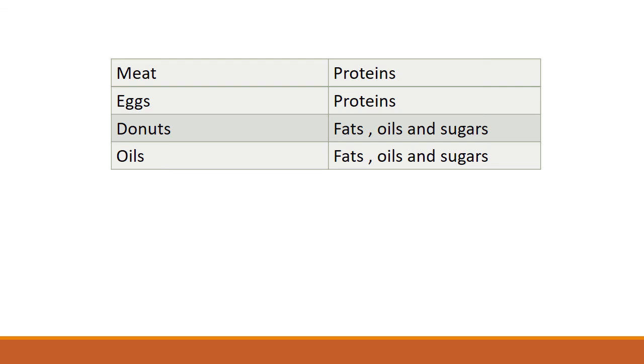Now students, I want all of you to write down these food items along with their food groups. I want all of you to do this question in your science copy and it should be done in a neat and tidy way. Do not miss any of the food items and do your work very carefully. I hope you all have enjoyed today's lesson very much as it was an interesting topic and you all must have enjoyed identifying the food groups of each of these food items. I hope you all will complete your work in a neat and tidy way.